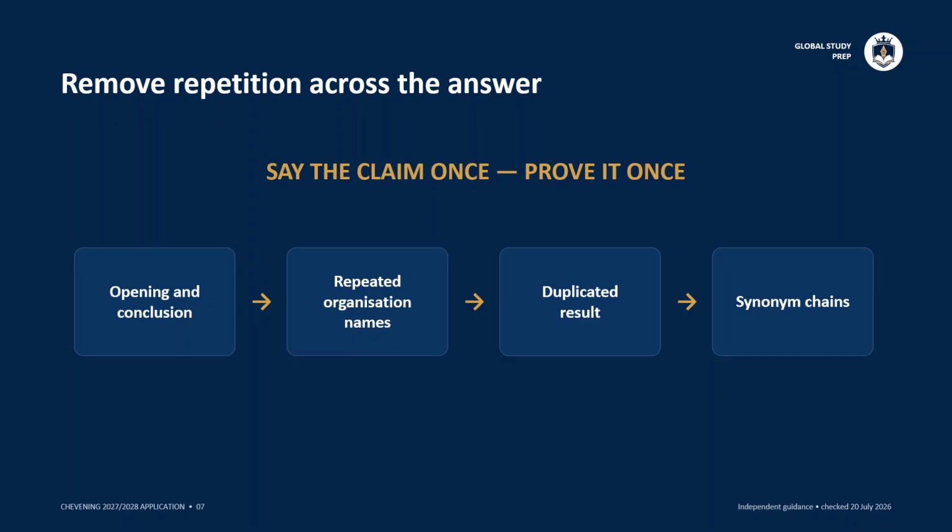Overlength drafts often repeat the same claim in the opening, middle, and conclusion. Keep the version closest to the evidence. Shorten repeated organization names after the first clear reference. Remove synonym chains such as led, managed, and coordinated when one accurate verb works. A conclusion should add reflection or forward connection. If it only restates the opening, the words can usually be reassigned to proof.